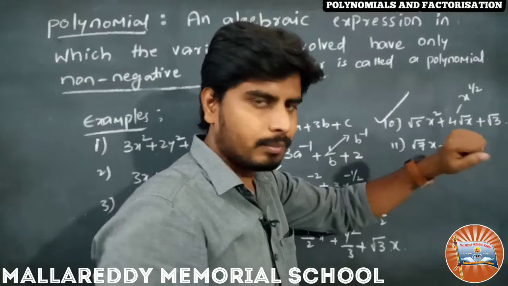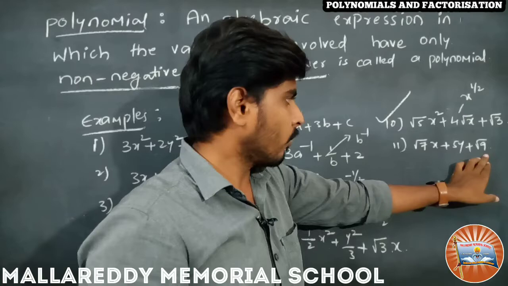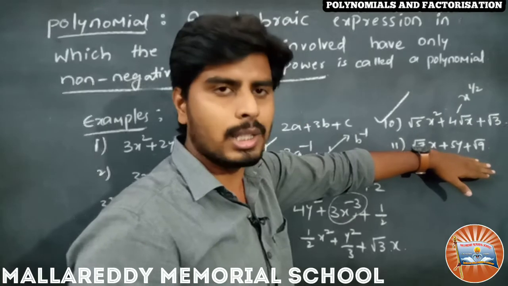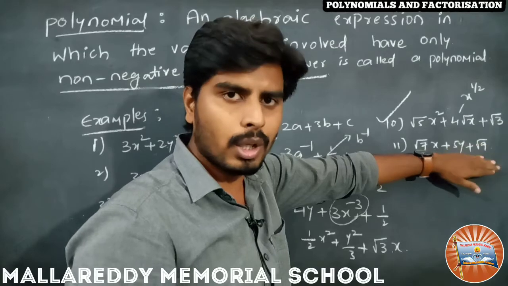So coming to the 11th one, root 7x plus 5y plus root 9. Is this an algebraic expression? Yes, it is an algebraic expression. And is it a polynomial?